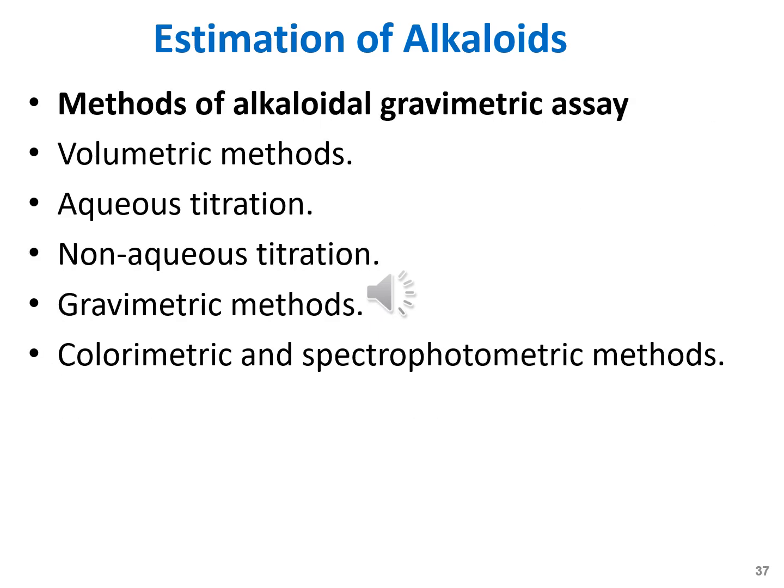Different methods that can be used for the estimation of the alkaloids in the given sample include volumetric methods. These include different types of titrations: aqueous titration, non-aqueous titration, gravimetric methods, colorimetric, and spectrophotometric methods.